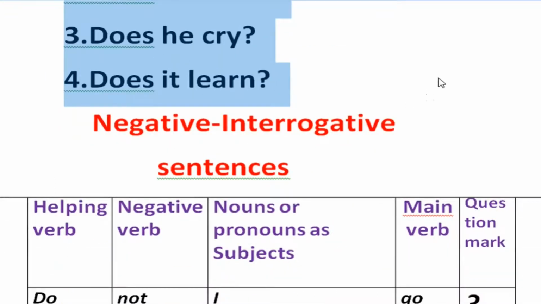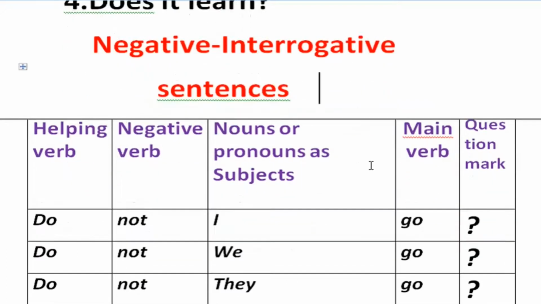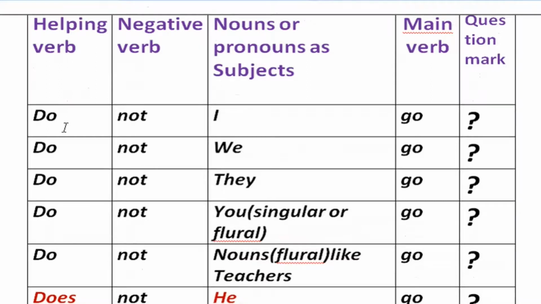Now, after learning the construction of interrogative sentences in the simple present tense, we go to construct negative interrogative sentences in the simple present tense. See the table. Do is the helping verb, not is the negative word. Do not I go.